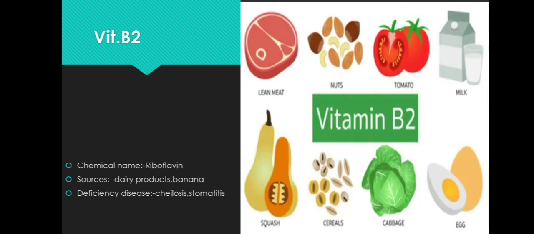Vitamin B2 is referred to as riboflavin. The sources of vitamin B2 include dairy products, that means milk, butter, cheese, which are rich in riboflavin, as well as bananas. Now deficiency of vitamin B2 causes cheilosis as well as stomatitis.